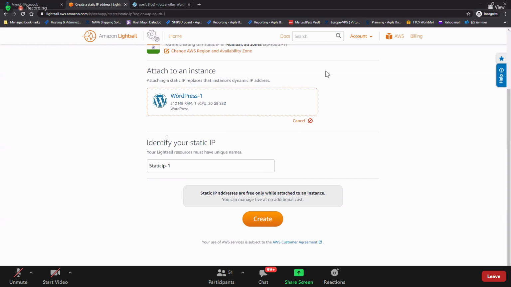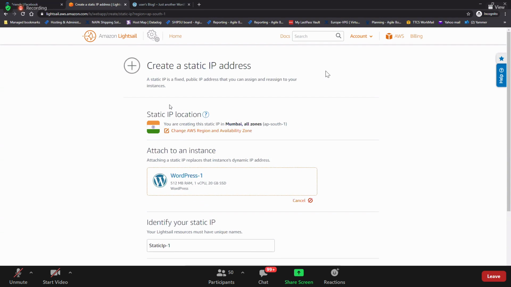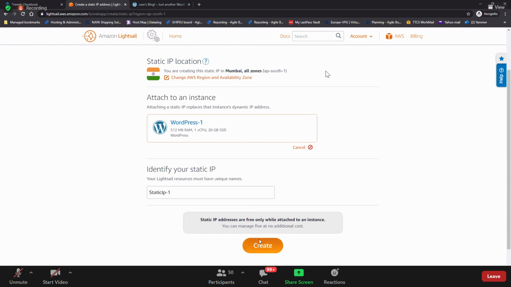Yeah. See, so here you can attach it. Static IPs are free only while attached to the instance. Obviously, guys, in EC2, how many elastic IPs are free? 5 elastic IPs are free. In EC2 also the same concept, right? Can you keep the EC2 EIP idle without attaching it? It will be charged, right? The same concept. But if you need the static IP, just select this and then boom, create.